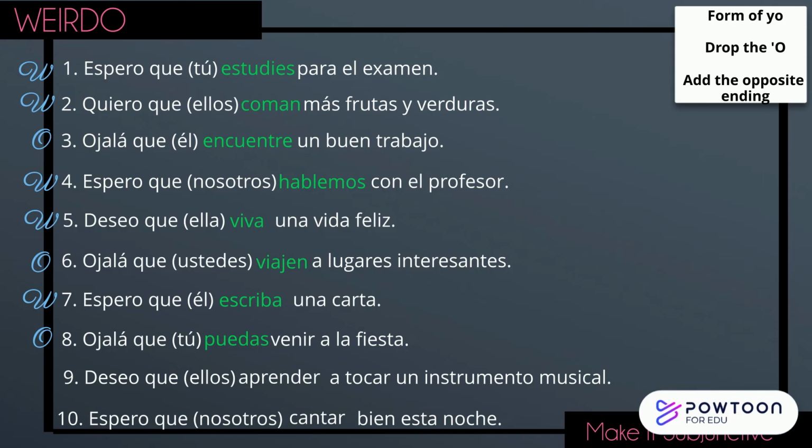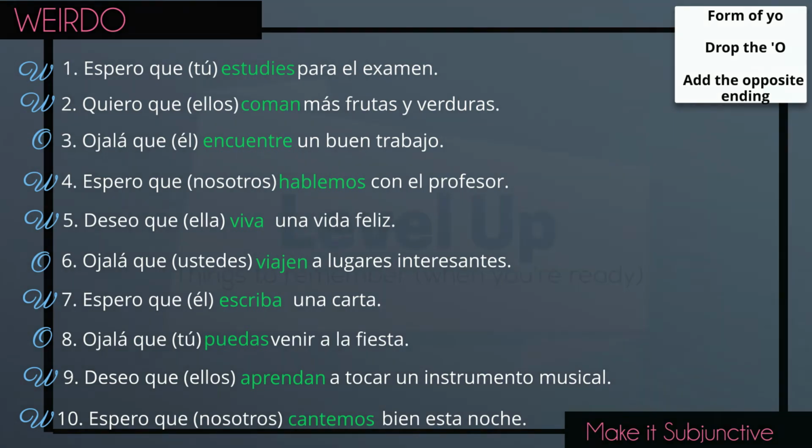Number 9, the yo form of aprender is aprendo. The opposite ending is an a, which gives us aprenda, and then we match the subject, and the answer is aprendan. The last one, number 10, the yo form of cantar is canto. The opposite ending is an e, which gives us cante, and then we need to make sure it matches the subject, which gives us cantemos.